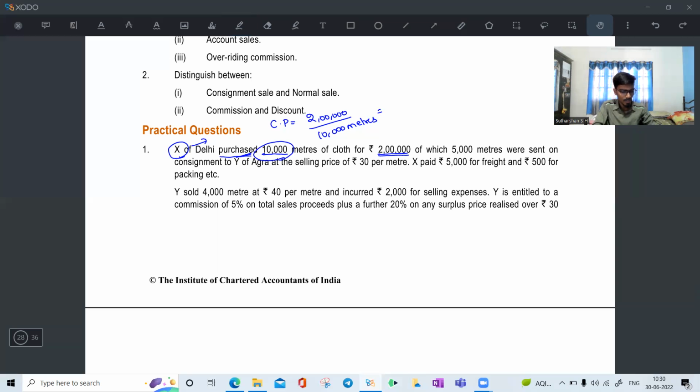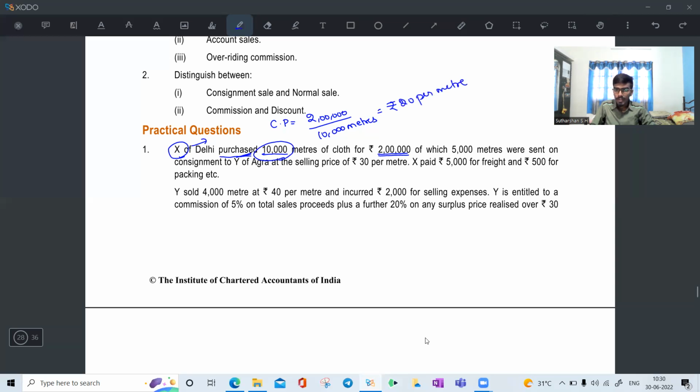Sneha, I am asking you, what is the cost price? It is 20 per meter. Yes, it is 20 per meter.